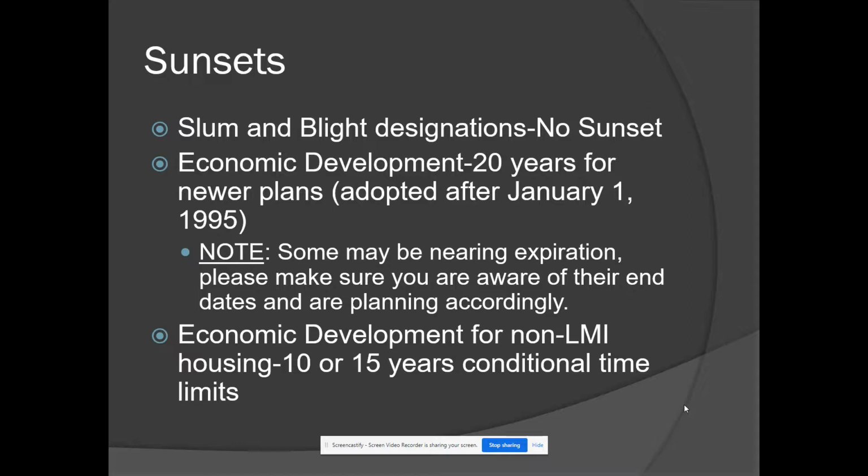Economic development for non-LMI housing. LMI is low and moderate income housing. So if you have an urban renewal plan that's an economic development plan, but it's specifically for housing that's not intended for low and moderate income, those are limited to 10 or 15 years, conditional time limits.